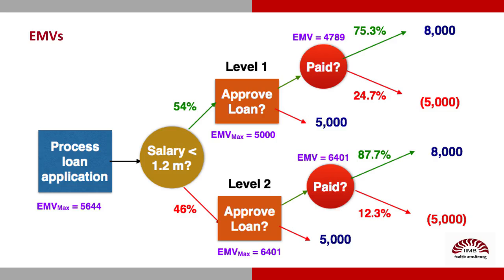If an applicant were to make under 1.2 million annually, then the bank must choose one of two decisions. Approve the loan or hold on to the treasury bill. Excellent, Lisa. The bank compares the EMV of 4,789 with the 5,000 it would have made on the treasury bill. That's a no-brainer. It'll reject the loan. That's correct. But if the applicant makes over 1.2 million, then the loan must be approved. T-Bank makes 6,400 on this loan. This is an average number across many such borrowers.